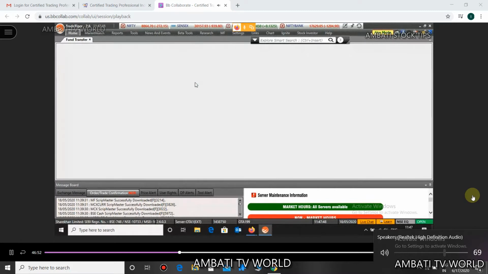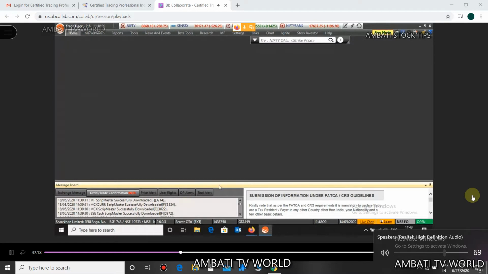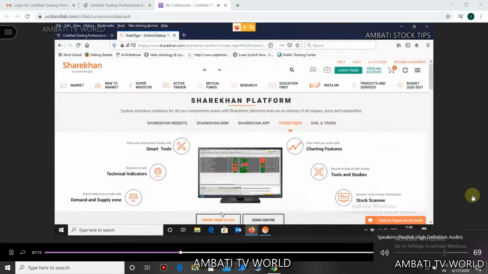So once you click on fund transfer, guys, I guess there is some server maintenance going on, and that's the reason this fund transfer is not opening here. Some maintenance activity is going on, so that's the reason it is not opening up. What you can do is, there is another option that I'll tell you.